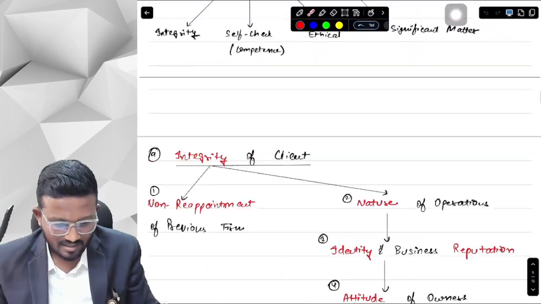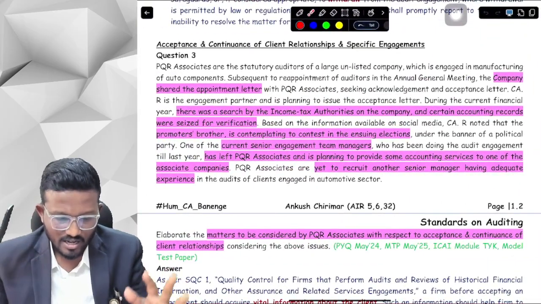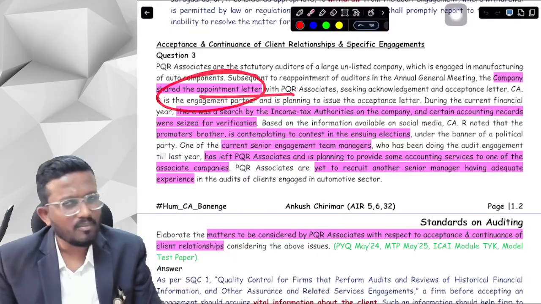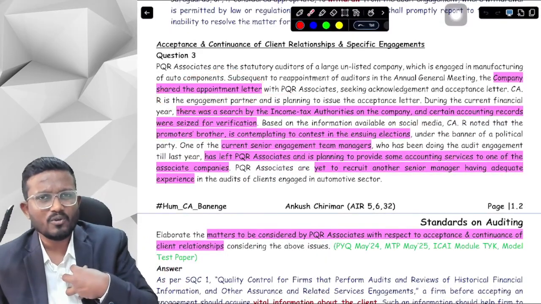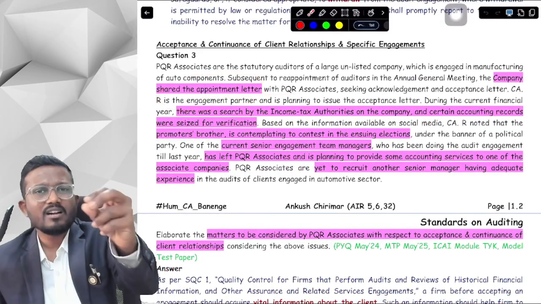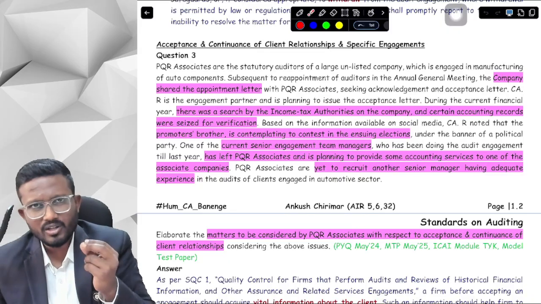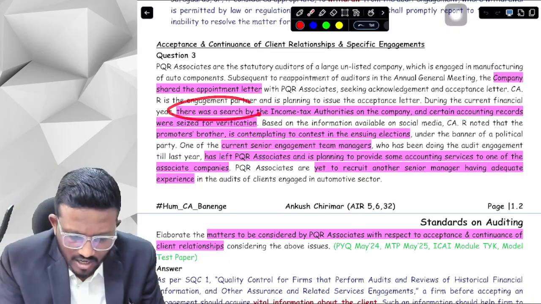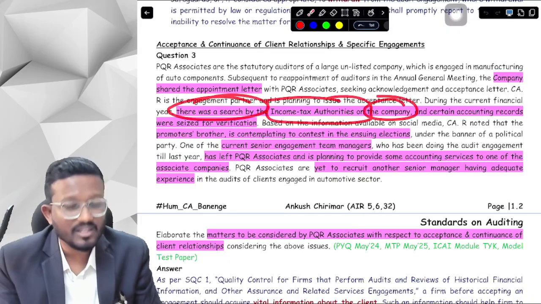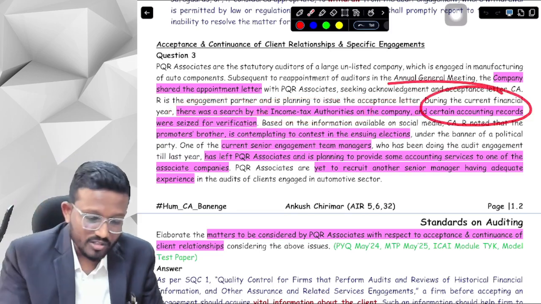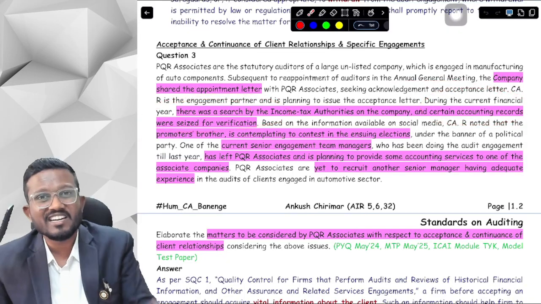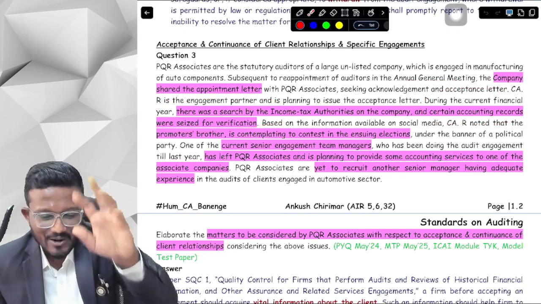So it says the company has shared the appointment letter with us. Now we need to decide whether we want to accept the particular audit or not. When we were obtaining information about the client, we got to know that there was a search by the income tax authorities of the company, and certain accounting records of the company were seized for verification. Is there anything fishy going on over here?